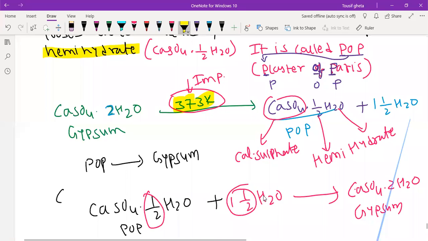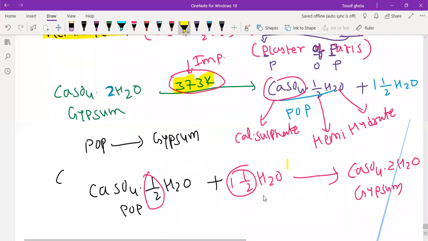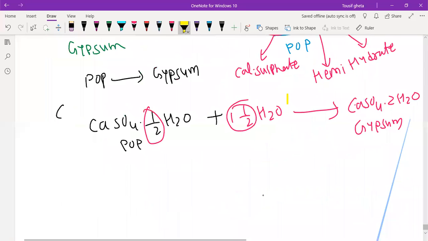But remember, we will tell you about their uses also. See, actually there is no half molecule of water. We write CaSO4 half H2O, correct?